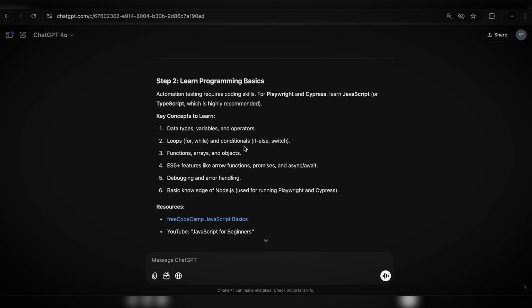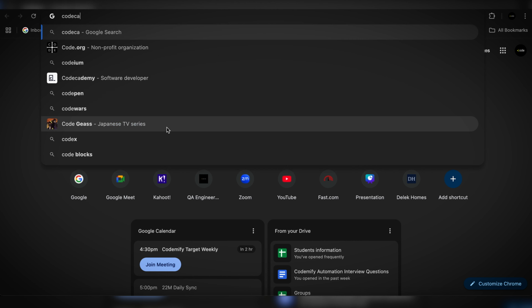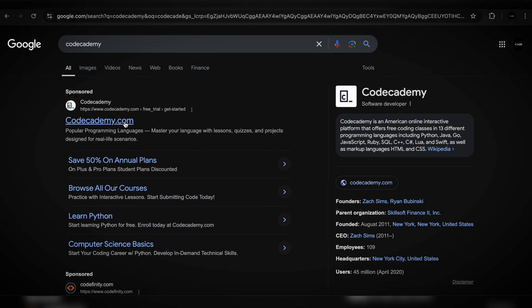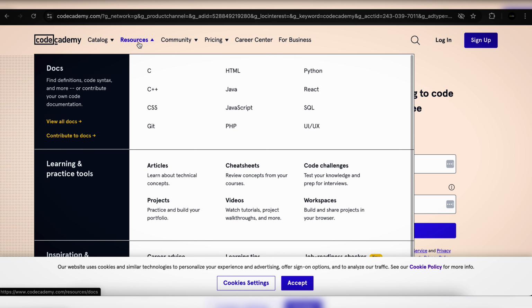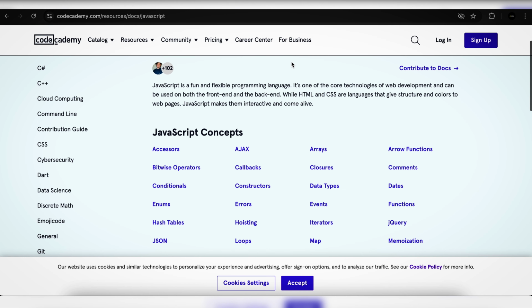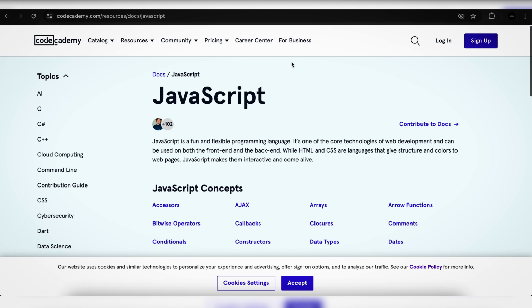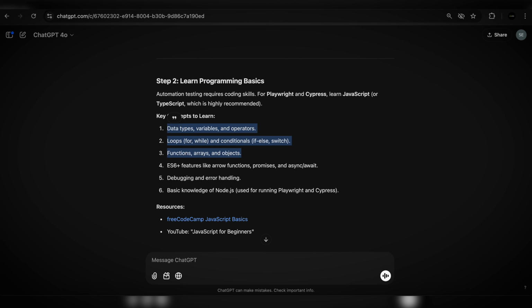This will be challenging on its own, but you can learn all of that if you go to not Codify, but Codecademy, codecademy.com. You don't have to purchase a paid plan. You can learn it for free if you go to resources and pick the language. They have free lessons to learn basics of JavaScript. That'll be my recommendation. Then ES6 feature there will be more advanced, but you do have to know that.